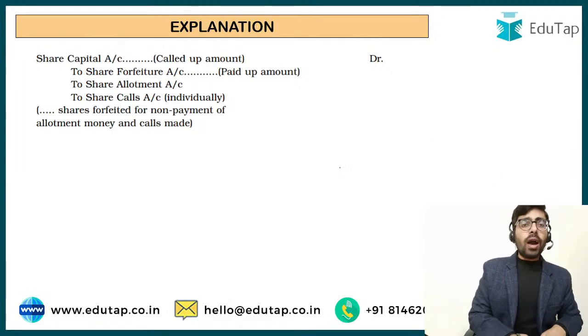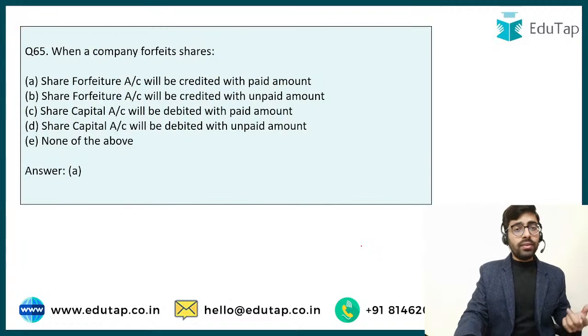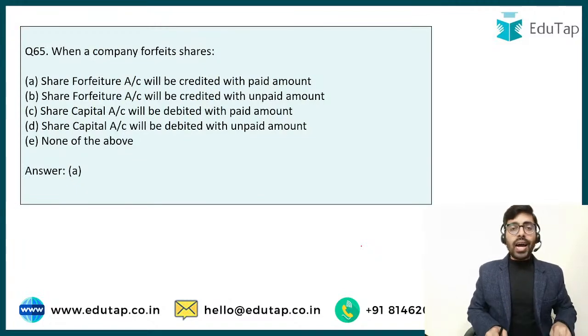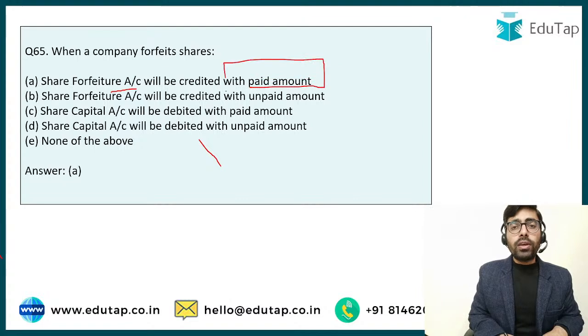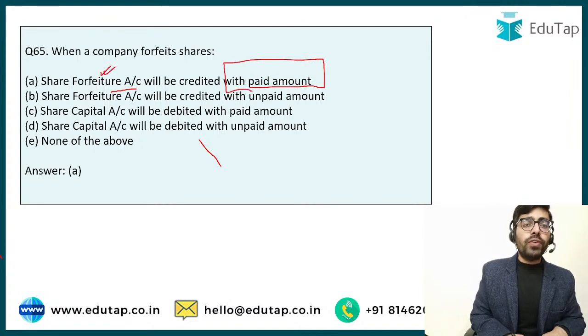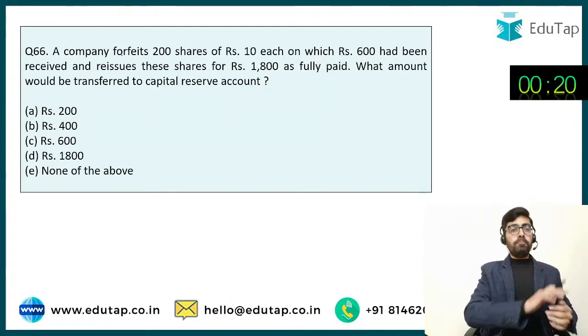So this is how the accounting is to be done. I've already explained to you guys. Discussion got a bit lengthy. I hope you are not bored of this discussion. So the answer is going to be option number A. Share forfeiture account is going to be credited with the paid amount. So paid amount को हमने यहाँ पे share forfeiture account में transfer कर दिया.